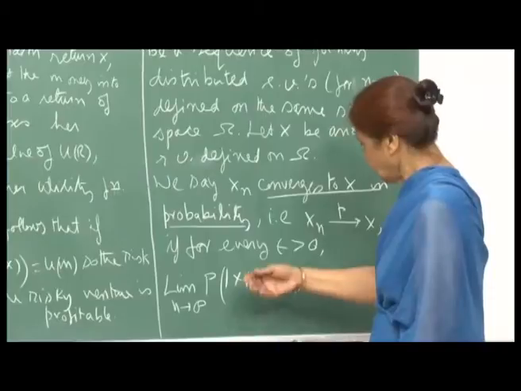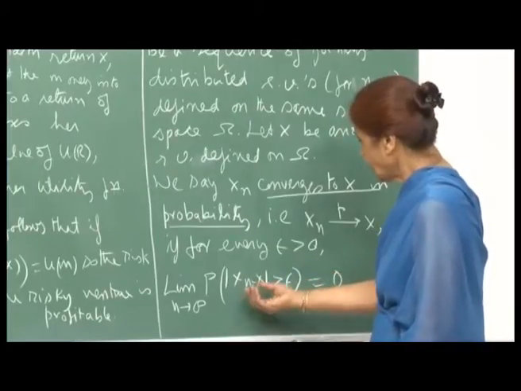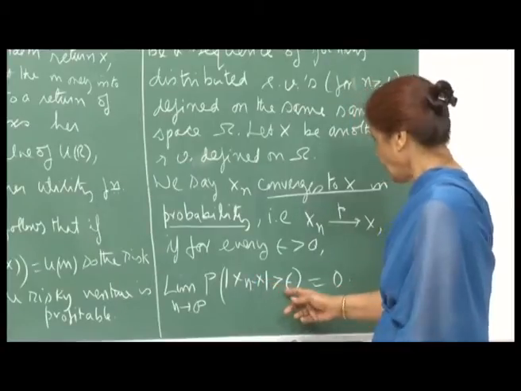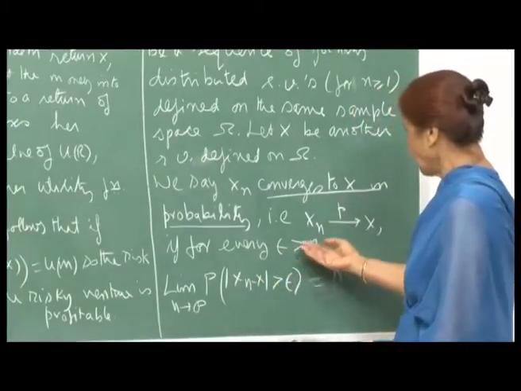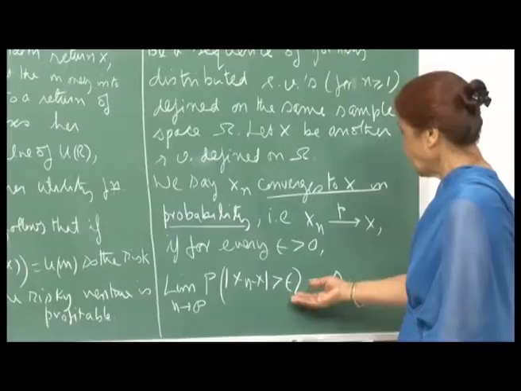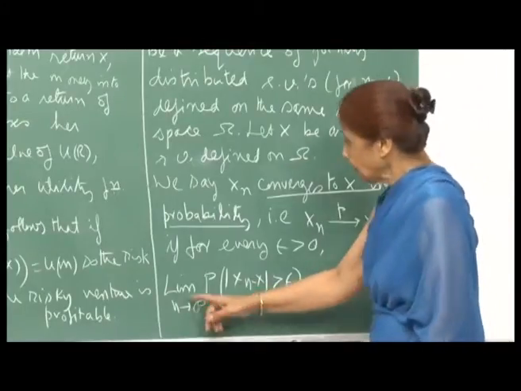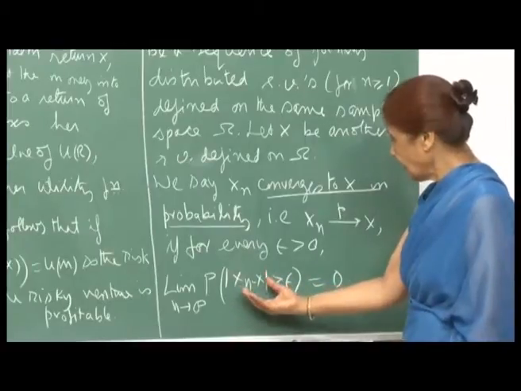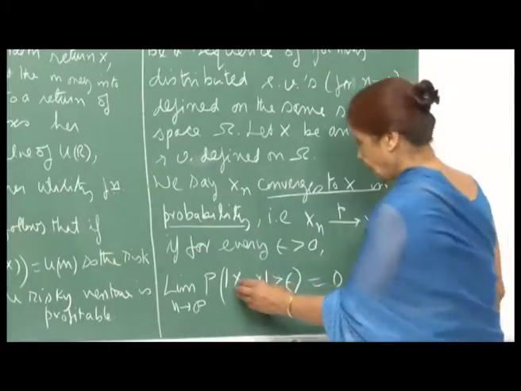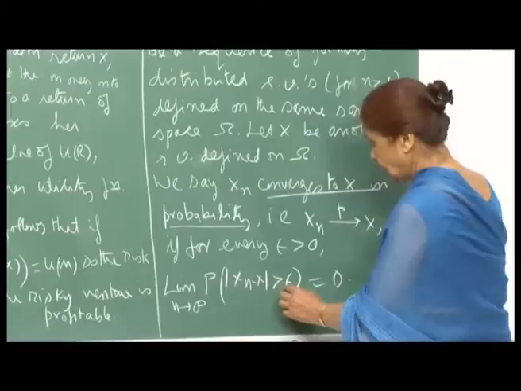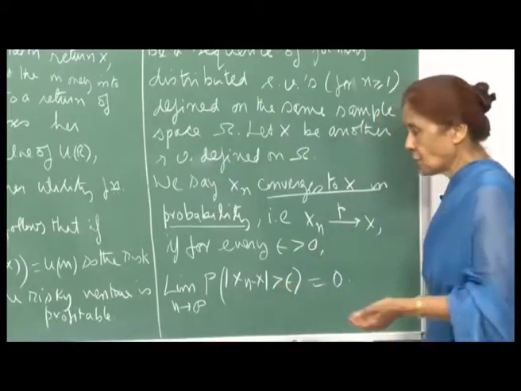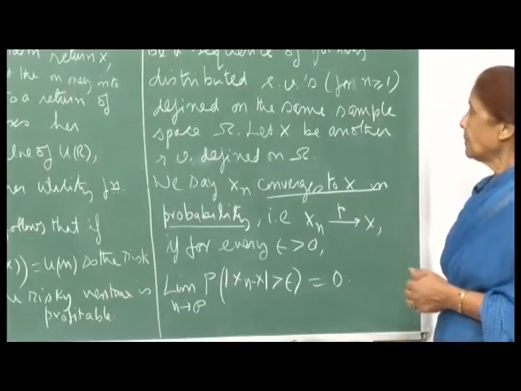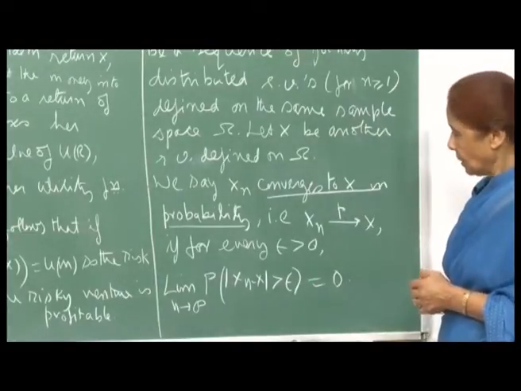That means as n becomes larger and larger, the distance between x n and x will be very small, because epsilon is an arbitrary number greater than 0, and I can go on making epsilon smaller and smaller. But here the limit is in terms of probability. The probability of this event, that the difference x n minus x is greater than epsilon, becomes an impossible event, because the probability is 0. So, this is the idea of convergence in probability.